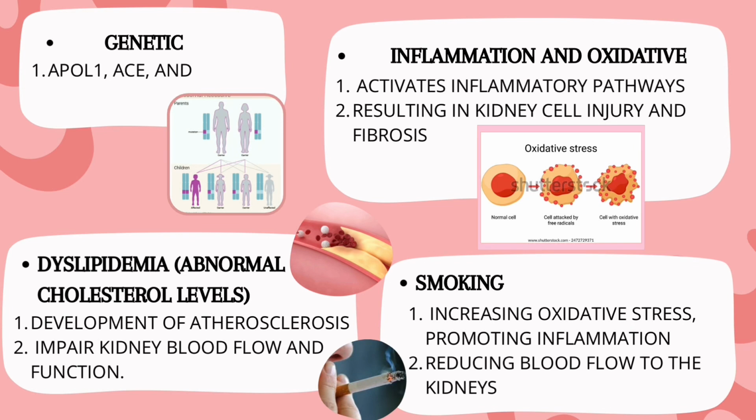And lastly is smoking. Cigarette smoking accelerates the progression of diabetic nephropathy by increasing oxidative stress, promoting inflammation, and reducing blood flow to the kidneys. Quitting smoking is essential for individuals with diabetes to protect kidney health.